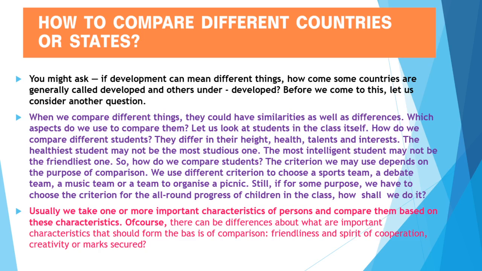So here, the important thing that we have to do is, first, on the basis of the comparison, it can be divided by friendliness, their interest in cooperation, their willingness, volunteering, how they cooperate, their spirit of cooperation, and the strategies they are following to secure the marks. Okay guys, so this is about the first slide.